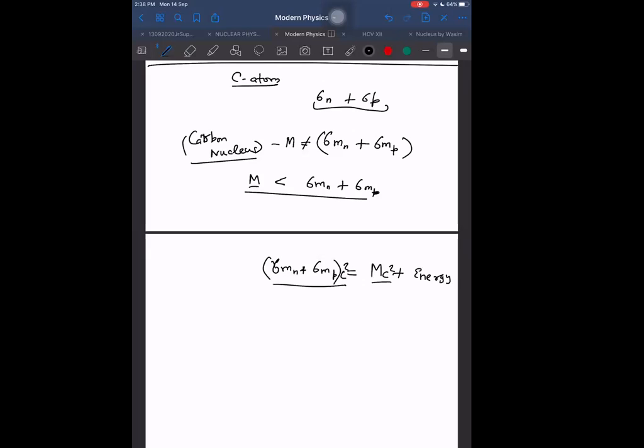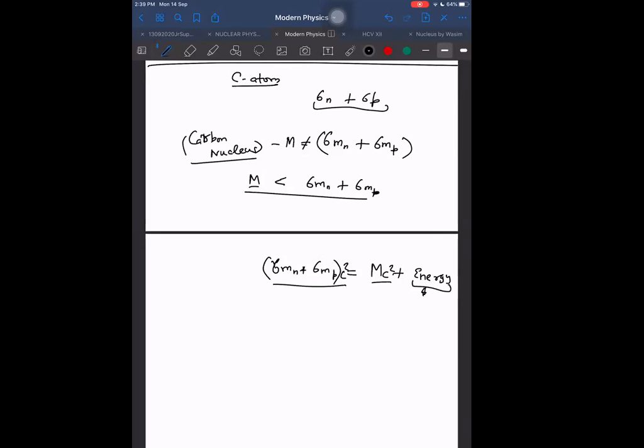This energy which is released when the nucleons are brought together to form a nucleus, which is released automatically in the form of some radiation, this energy we call binding energy. I think I discussed binding energy before, a little bit. I told that when the particles are brought together, then the energy released is referred to as binding energy. You remember it?